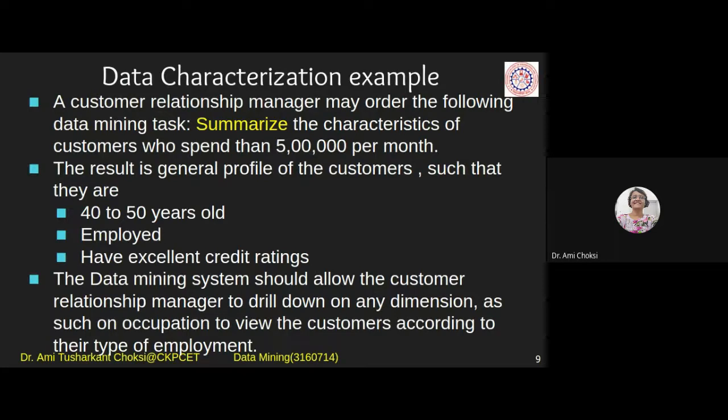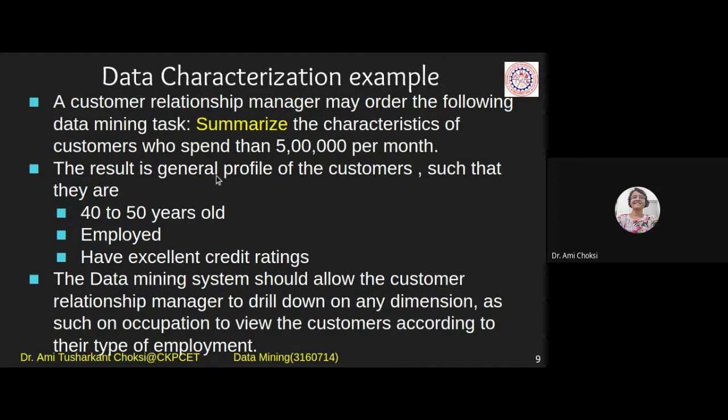Data characterization example, right? I have already told you the example, the real world example for your class. Let us see other examples here. A customer relationship manager may order the following data mining task: summarize the characteristics of customers who spend more than 5 lakh per month.